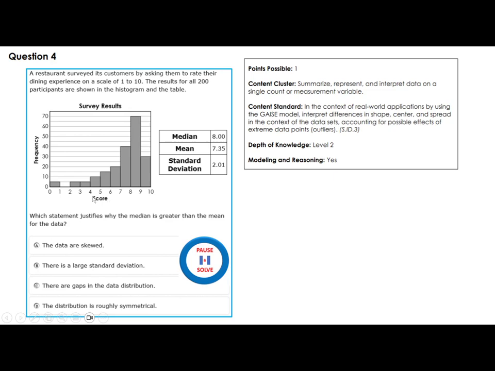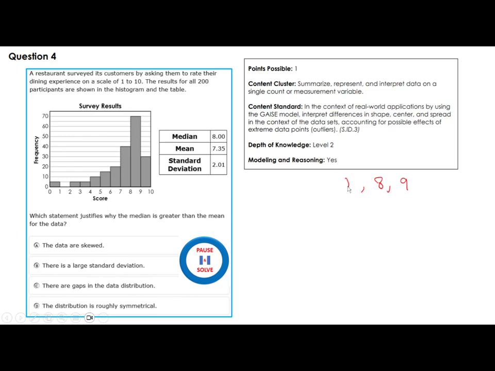Now, when you have a skewed result like this, this will impact the mean more than the median. For example, if you have, say, 1, 8, and 9, the median is 8. And the mean, 1 plus 8 is 9, plus 9 is 18, divided by 3 is 6, because of this being an outlier.